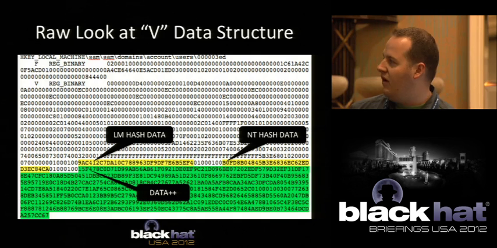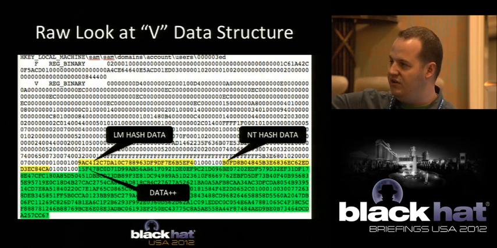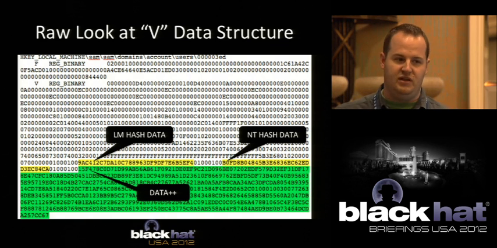We've saved you up until now. Here is the F key and the V key data from the registry for a particular user. You can see in the yellow boxes that's the hash data for LM and NTLM. And at the bottom, this big, huge green blob, that's data++. So when we look at our logic, we ask, is this bigger than 40 bytes? If data++ is on there, it's always going to be greater than 40 bytes. So that's how we always end up in this fail case where we parse the data incorrectly.